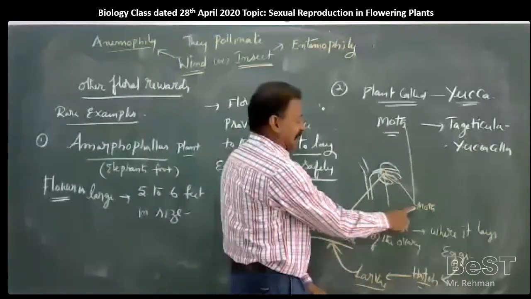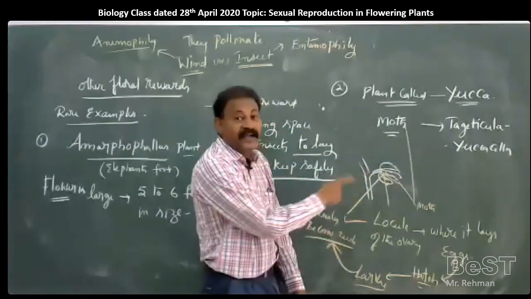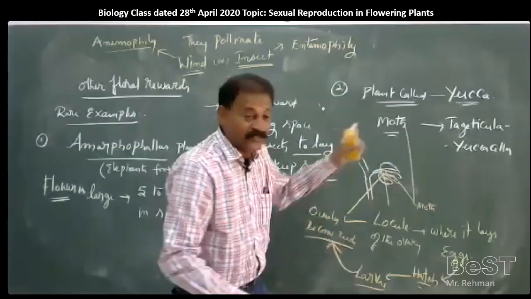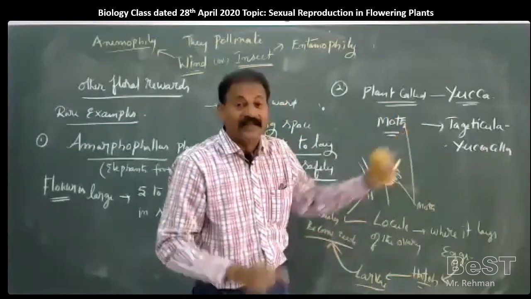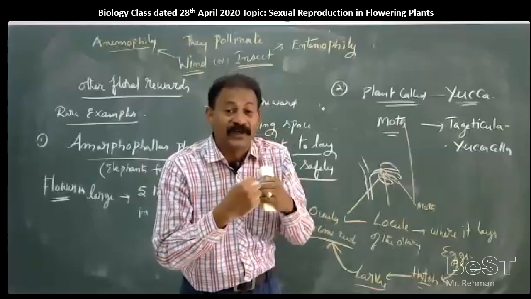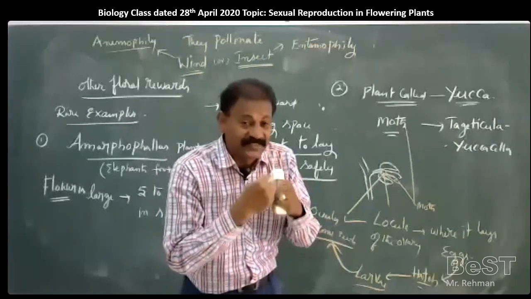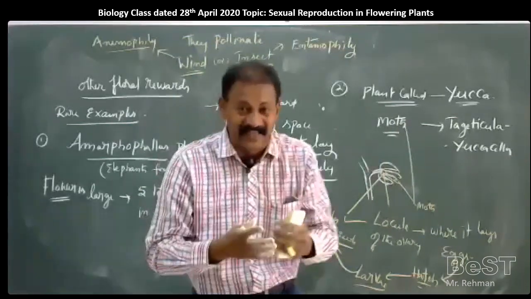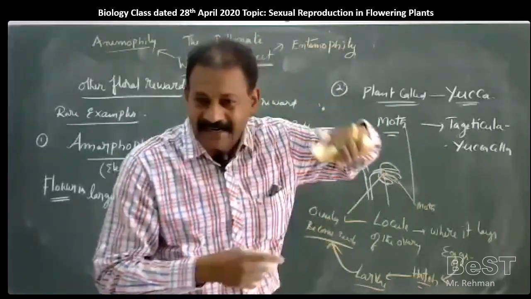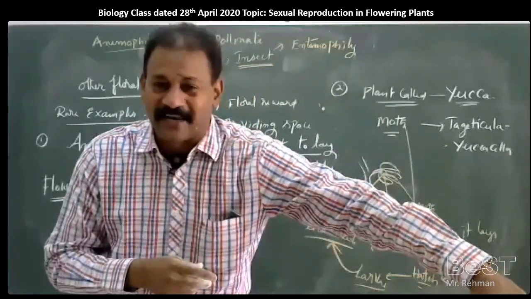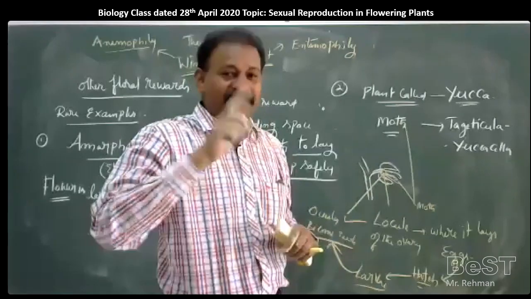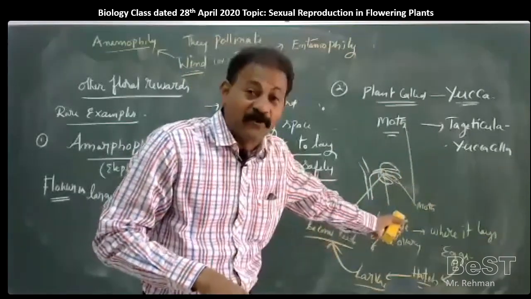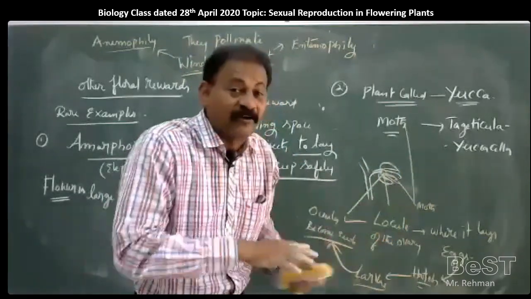If the moth is not there, pollination will not occur. So, both plant and moth are in a mutual obligate mutualism. Obligate means compulsory. Without the moth, the plant cannot undergo pollination and fertilization. Without the plant, the larvae of the moth cannot feed, and they cannot develop into adults.